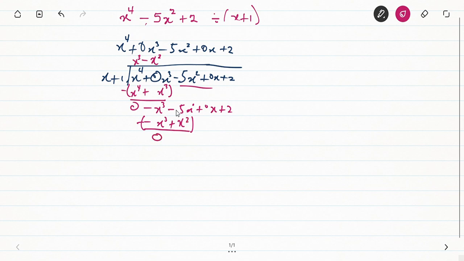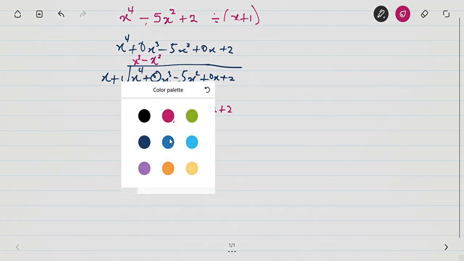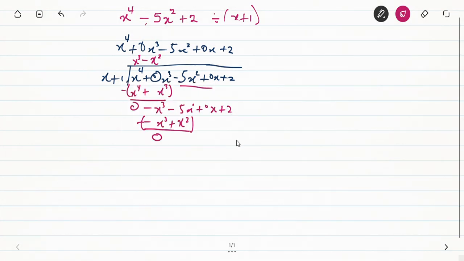Then minus 5x squared minus x squared, we are going to get minus 6x squared. Then I'll bring down plus 0x plus 2. Then I do the same procedure again. What I'm going to do is that I'll divide.